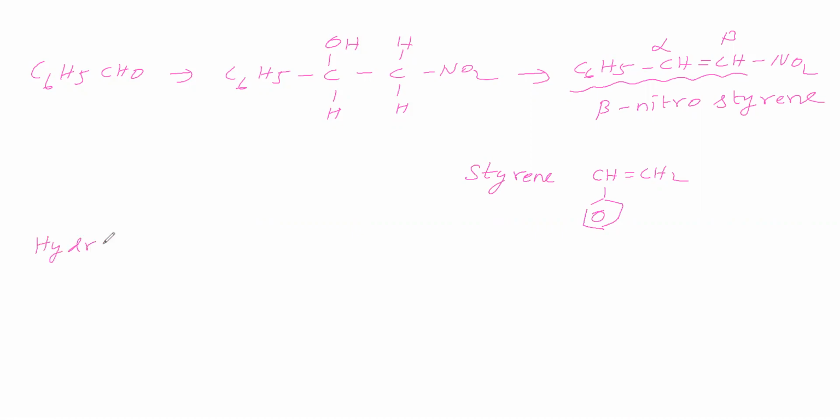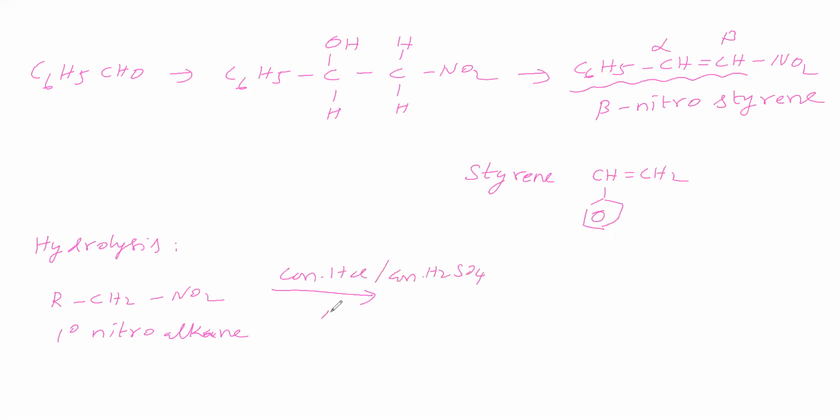Next we will see the chemical properties of nitro compounds, that is, hydrolysis. Now we will take a primary nitroalkane, RCH2NO2. This primary nitroalkane undergoes hydrolysis in the presence of an acidic medium. So we will give concentrated HCl, otherwise concentrated H2SO4, and we will warm the contents.